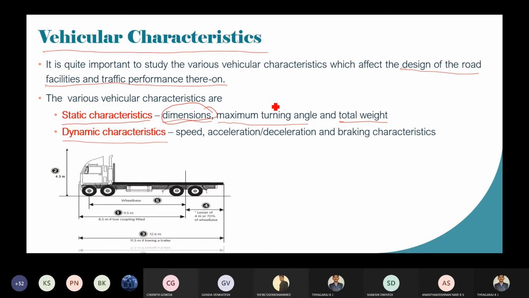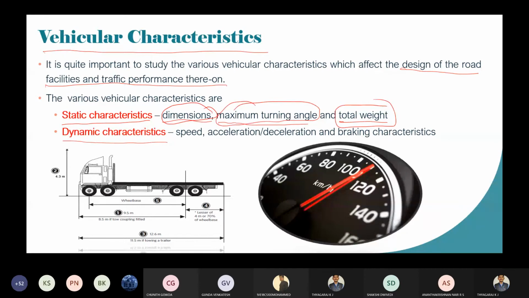Then dynamic characteristics. Dynamic means which will be changing from time to time. Static characteristics will not be changing from time to time, but dynamic characteristics will be changing.